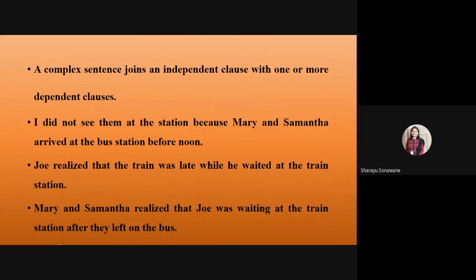In the third example, Mary and Samantha realized that Joe was waiting at the train station after they left on the bus. You will find one independent clause and two dependent clauses. So Mary and Samantha realized is the main clause or principal clause. That Joe was waiting at the train station is the first dependent clause, and after they left on the bus is the second dependent clause.